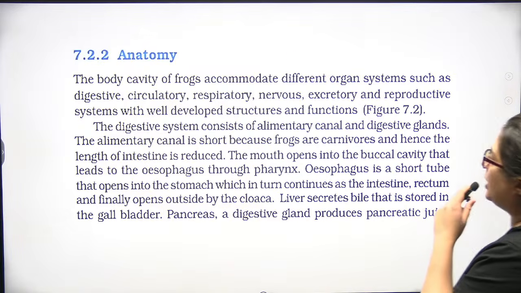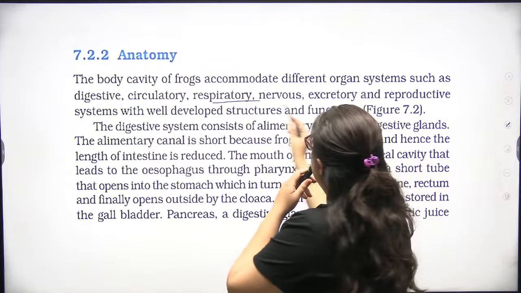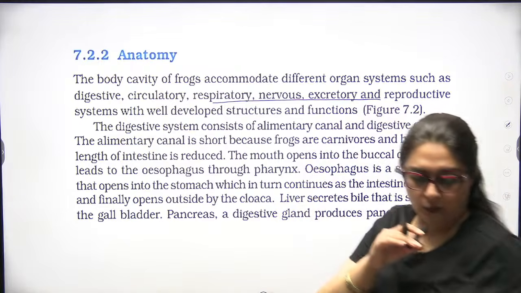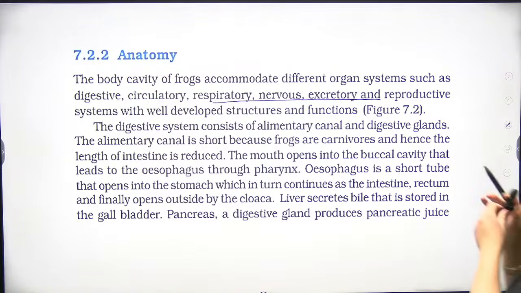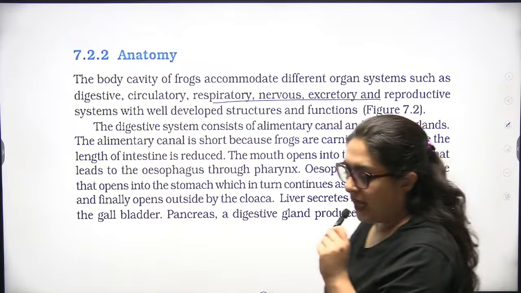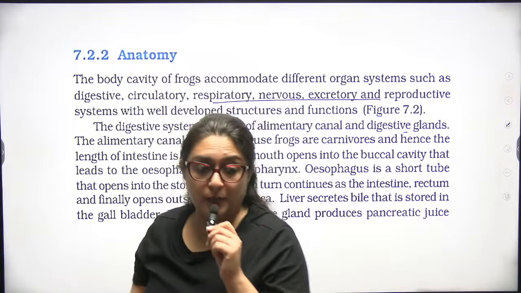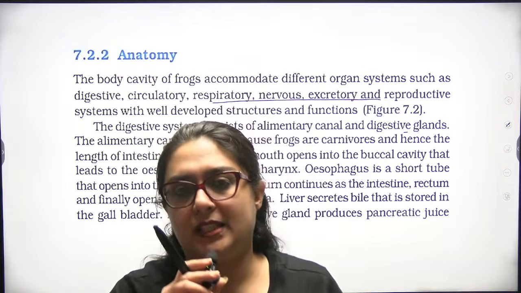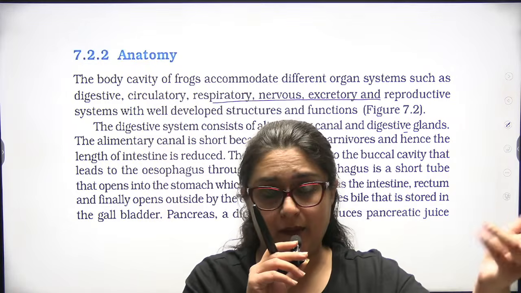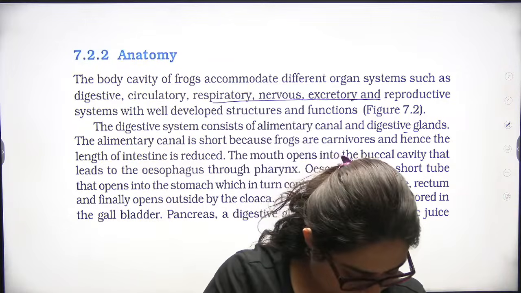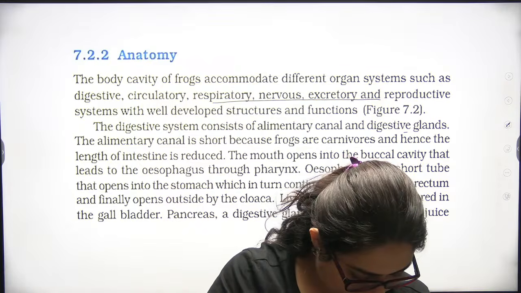Anatomy. Here we are going to deal with digestive, circulatory, respiratory, and nervous systems. Okay. Now, the digestive system is composed of the alimentary canal with digestive glands. Alimentary canal means a long tube-like structure. Glands are specialized to produce substances like enzymes which help in digestion. Okay.